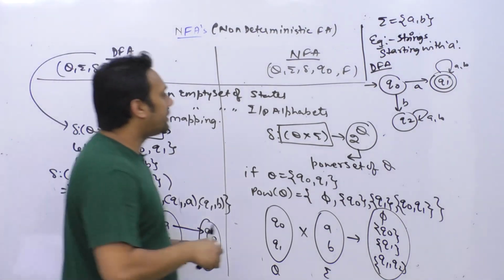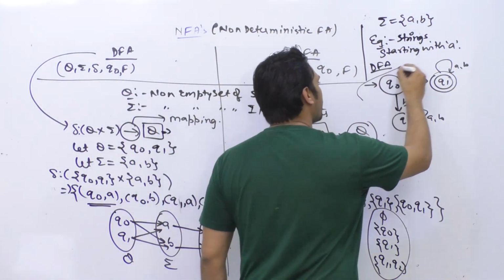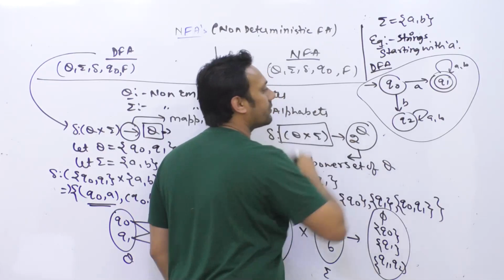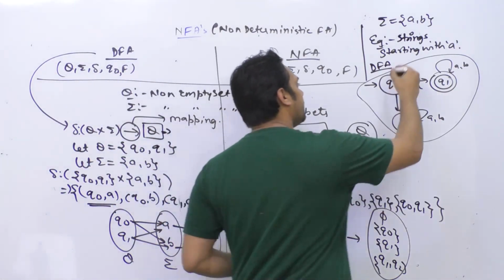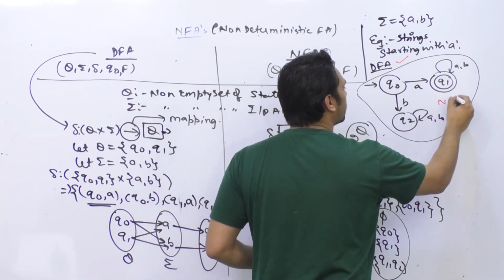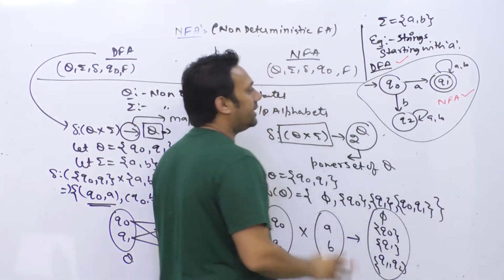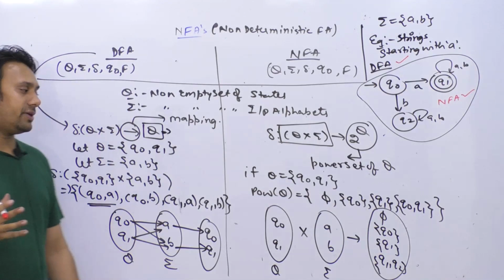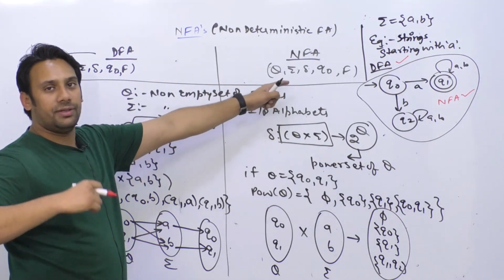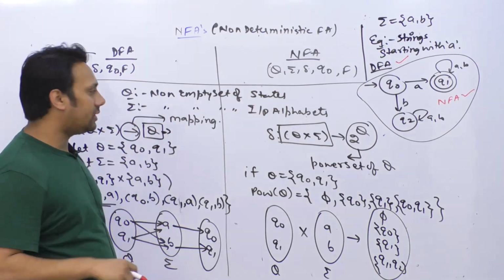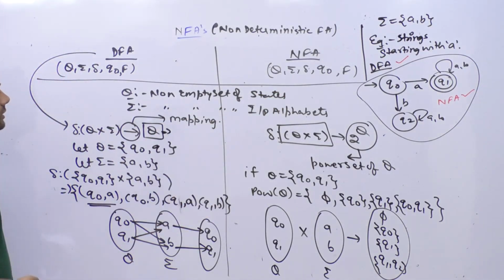But let me tell you something interesting here. This entire thing, which is solving this problem, is a DFA, and it is also an NFA. So basically every DFA is an NFA. All the DFAs are also NFAs. You will understand what I'm trying to say.